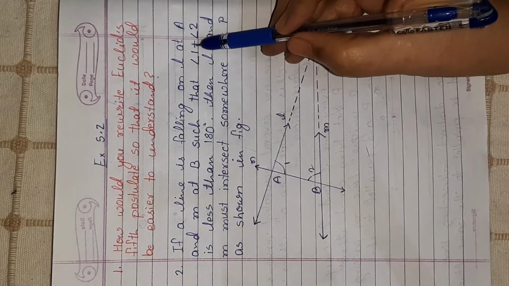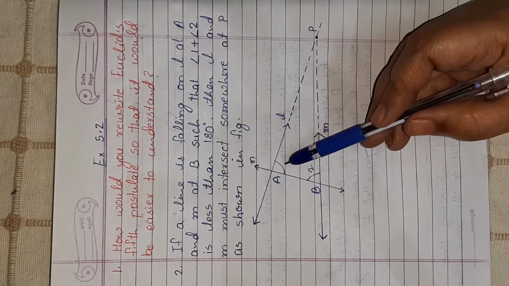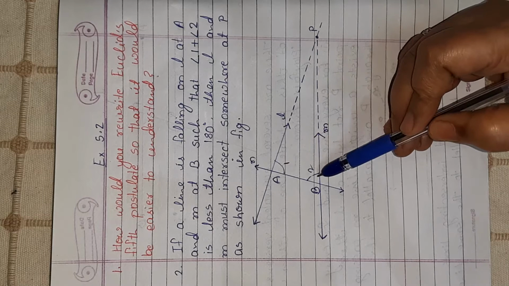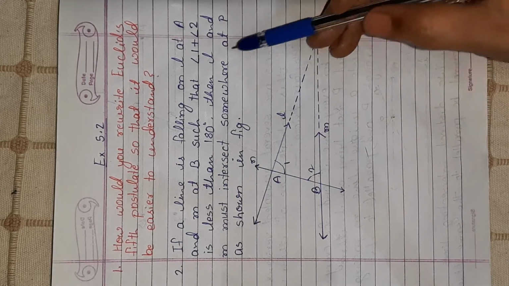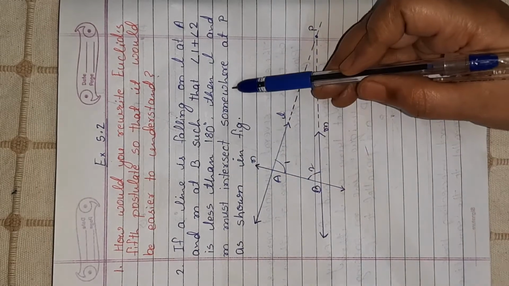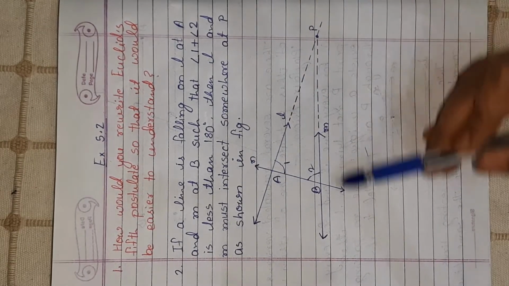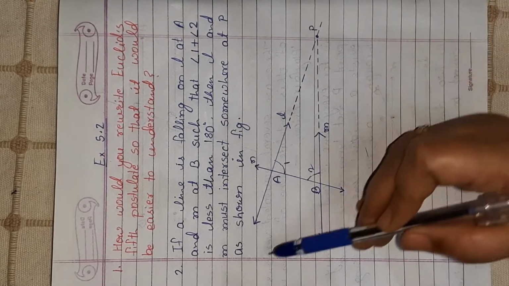So if we take the sum of angles 1 and 2, that is less than 180 degrees, then L and M must intersect somewhere at P as shown in the figure, because they cannot meet on this side.